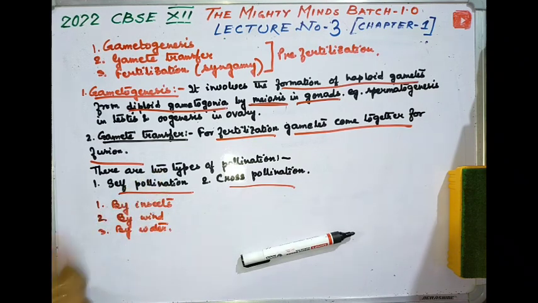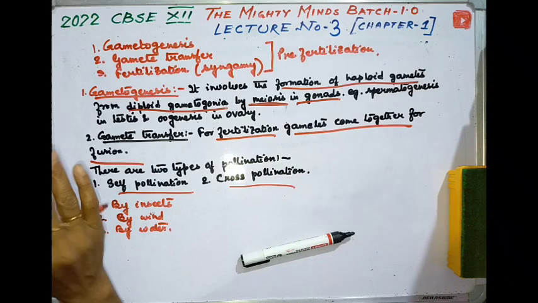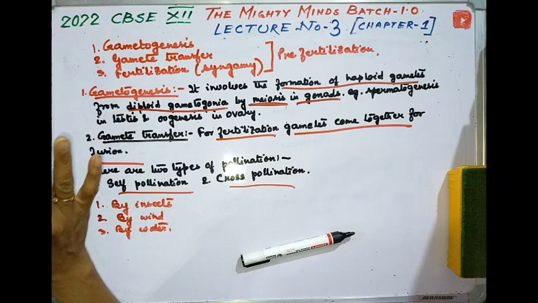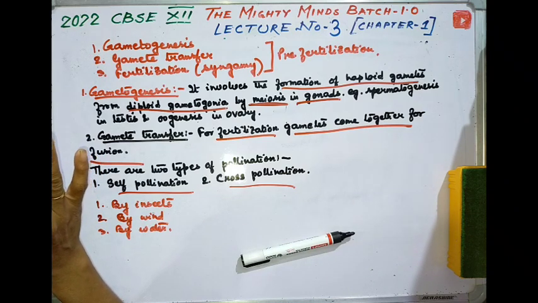In insect pollination, what happens? When an insect visits a flower for nectar, that is honey, the pollen grains get deposited on the body of the insect. When this insect visits another flower, some of the pollen grains stick to the stigma of that flower. This leads to pollination. And in wind pollination, what happens? Wind-pollinated flowers are small in size. No nectar, honey, or scent is produced in wind-pollinated flowers. In this case, pollen grains are produced in large quantity.